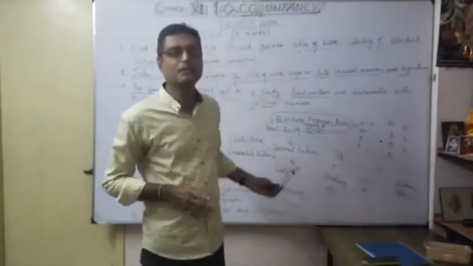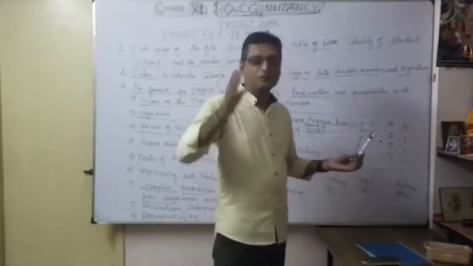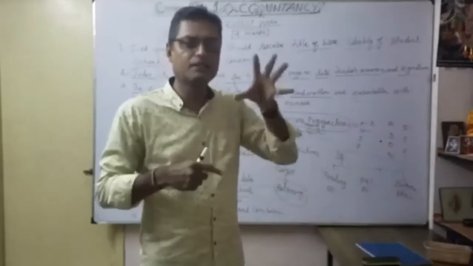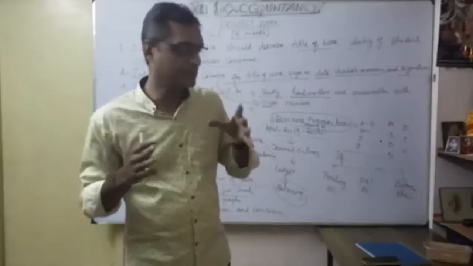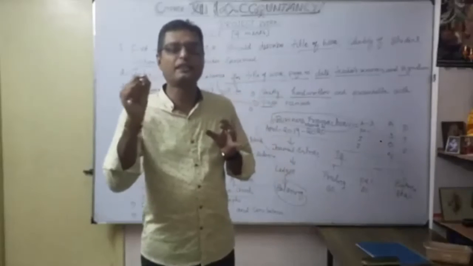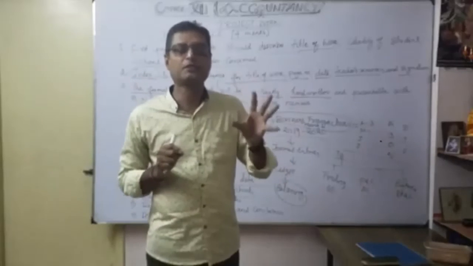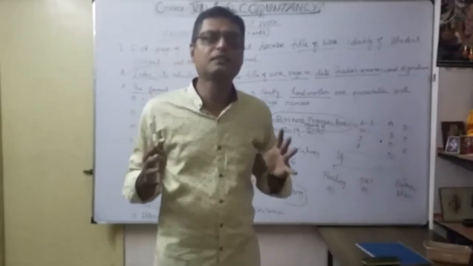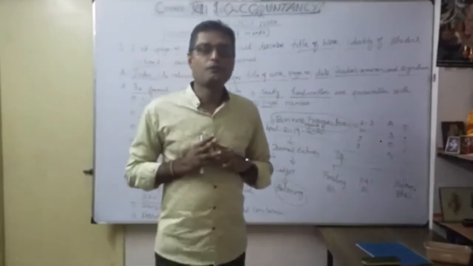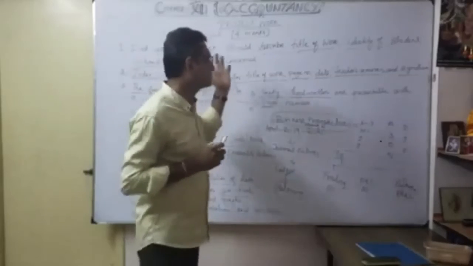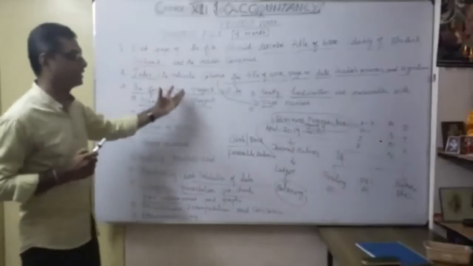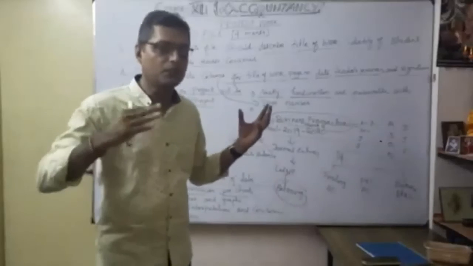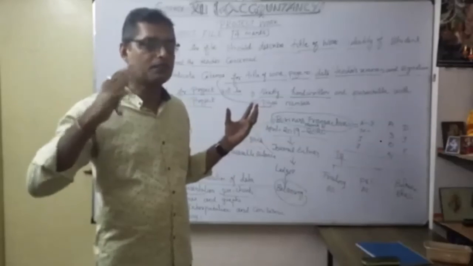Journal entry, ledger balancing, up to trial balance. The presentation you have to do with pencil and scale, whatever the diagram, everything is very important. Even how you are marking, how you are highlighting the information, your interpretation, your conclusion, your accounting ratios, underline, semicolon. The presentation is very, very important. I hope you understood some ideas about the project file. The project file is very important. It is time consuming. You have to take your own time, but you can't produce it suddenly.